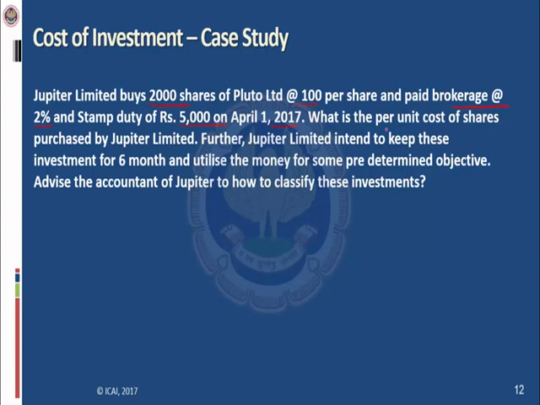What is the per unit cost of shares purchased by Jupiter Limited? So this question is asking for the per unit cost. Further, Jupiter Limited intends to keep these investment for 6 months and utilize the money for some predetermined objective. So the question is also saying that Jupiter wants to keep this investment for 6 months only, which is less than a year, and utilize the money for some predetermined objective. Advise the accountant of Jupiter how to classify these investments.